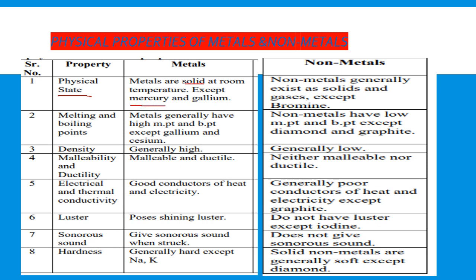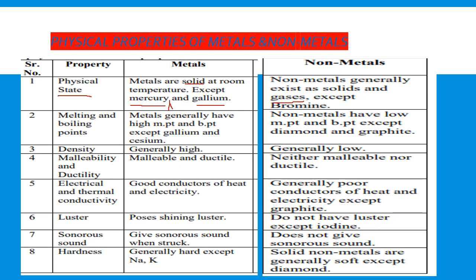Mercury is the only one metal which you can find in its liquid state, whereas gallium, it is a soft semi-solid metal. Non-metals are generally in their gaseous state, such as chlorine, hydrogen, nitrogen, oxygen, all they are in the gaseous state.